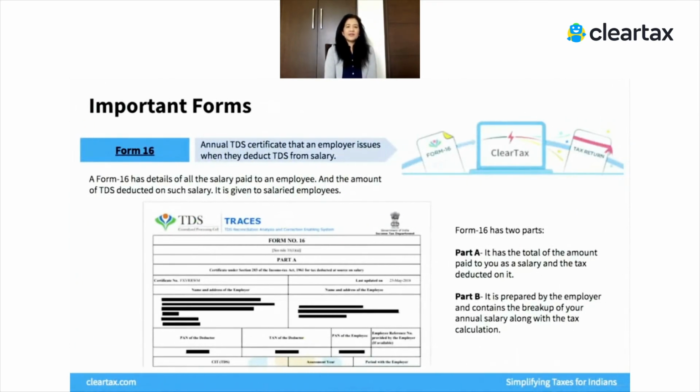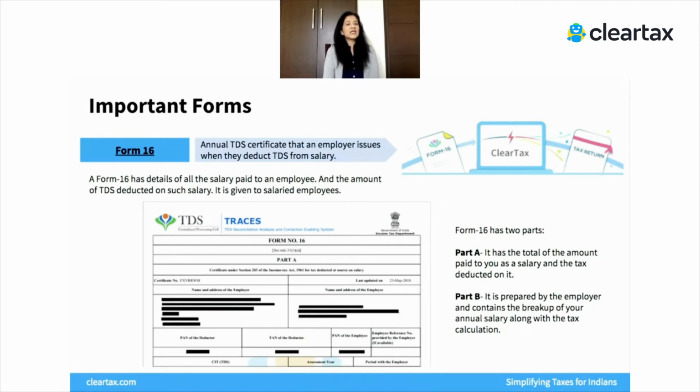All right. There are some important forms and documents that you must know about. The first and foremost is your Form 16. A Form 16 is like a certificate that your employer hands over to you. This form has basically two parts. It will give you information about the employer, their PAN, their address, and other information, and it will have a complete breakdown of the salary that has been paid to you.